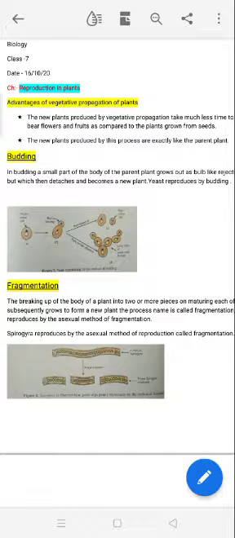Next one is budding. You know that we can see budding in yeast. Yeast is a unicellular fungus. So in budding, see in that figure, a small part of the body of the parent plant grows out as a bulb, which is also called a bud.